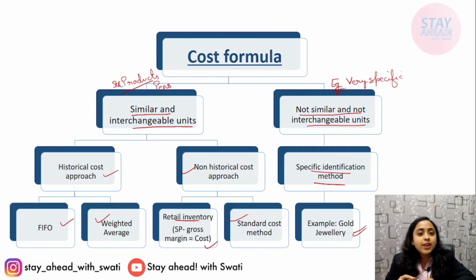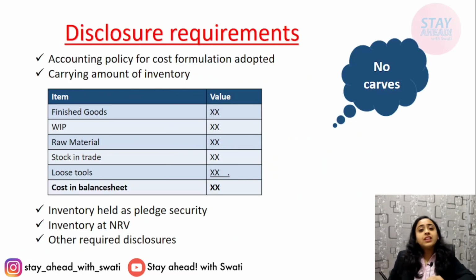So these cannot be interchanged, these need to be valued with a method, specific identification method. And if there are similar inventory units, then it can be aggregated and valued either FIFO, weighted average, retail inventory, or standard cost.